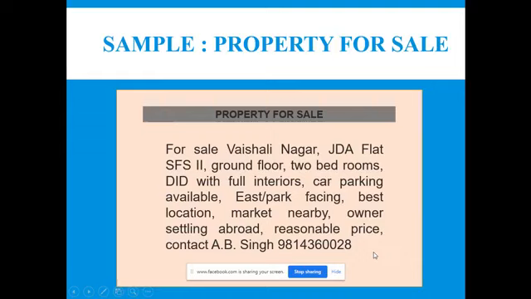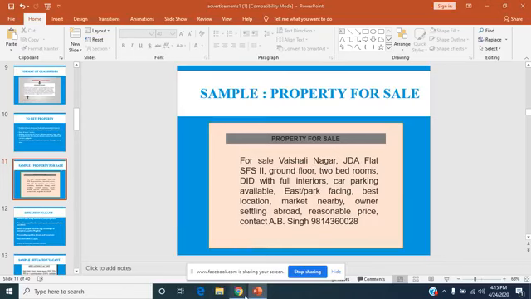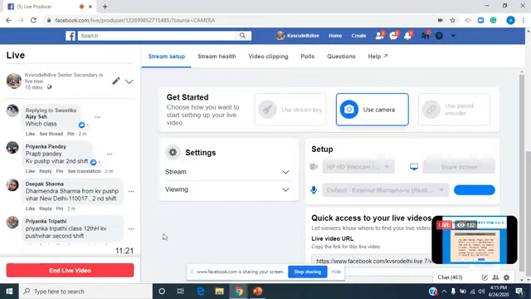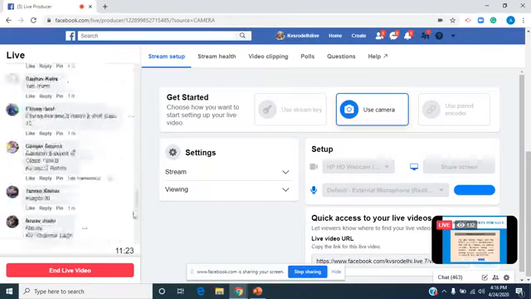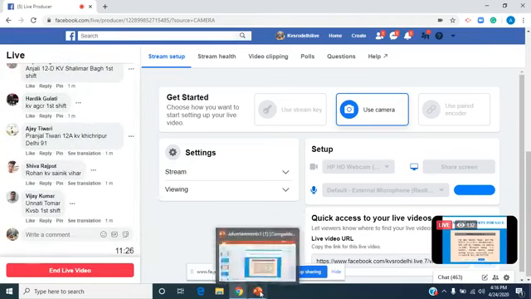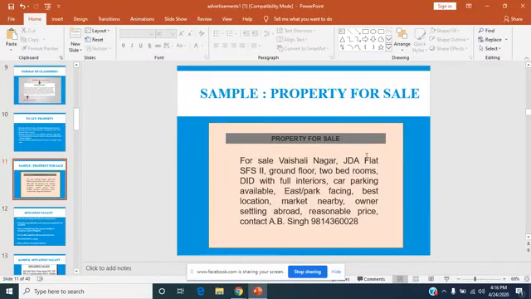So you see that all the information is given just by putting commas, and here you see the title, the heading, and at the end the address and phone number is given. At minimum, the phone number is given. So this is one example of property for sale.